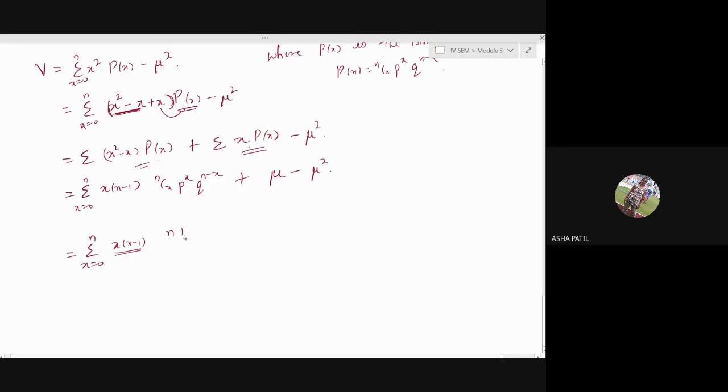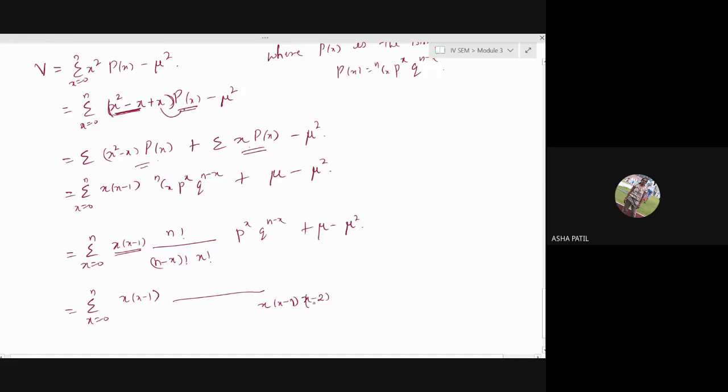First, let me expand this: n factorial over n minus x factorial into x factorial, that is our nCx, p raised to x, q raised to n minus x, plus mu minus mu square, summation x equal to 0 to n, x into x minus 1. I want to cancel this. So what I write here is x into x minus 1 into x minus 2 factorial.